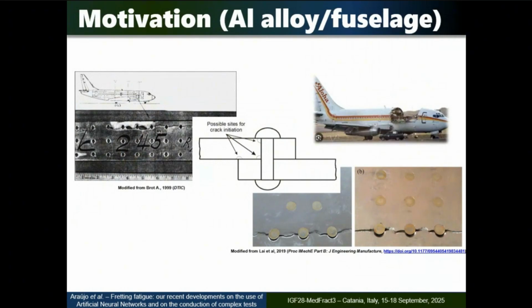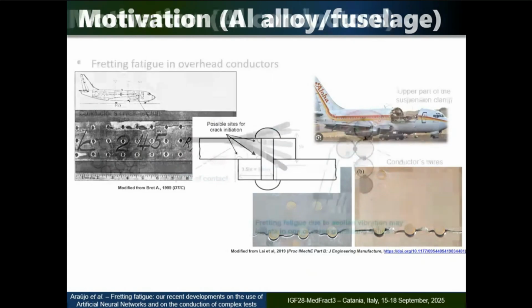In rivet lap joints, you usually have fretting fatigue due to the contact of the lap joints themselves, due to the contact of the head of the rivet with the lap joint, and due to the body of the rivet with the lap joint. So you have these things that people call multi-site damage, but where cracks are initiated by fretting fatigue. So fretting fatigue in the aircraft industry is considered a plague. There are many components that suffer from fretting fatigue in the aircraft industry.